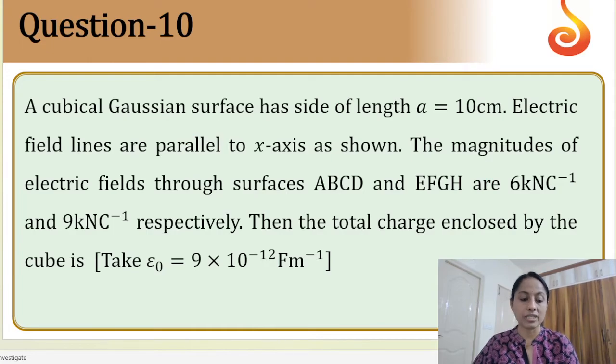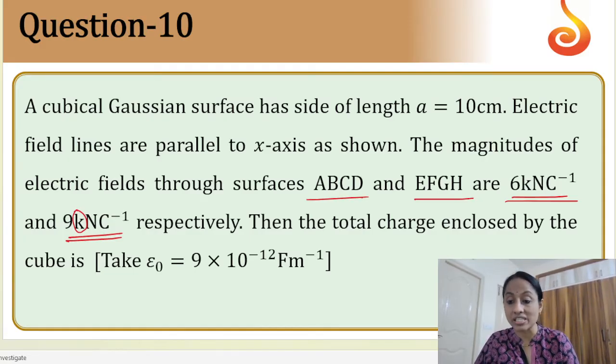Moving on to question number 10. A cubical Gaussian surface has a side of length A. The diagram has been shifted to the next part. So here just remember that A, B, C, D, E, F, G, H has 6 kilonewton per coulomb, 9 kilonewton per coulomb. This kilo needs to be given value. Many of the students get confused in this kind of question. Out of tension or stress, they forget to see this kilo and there it goes wrong.